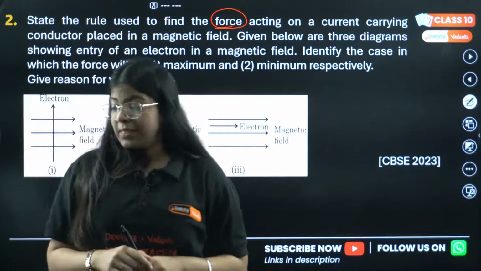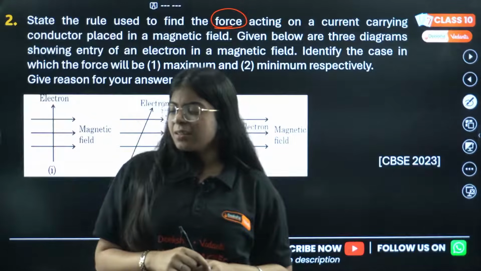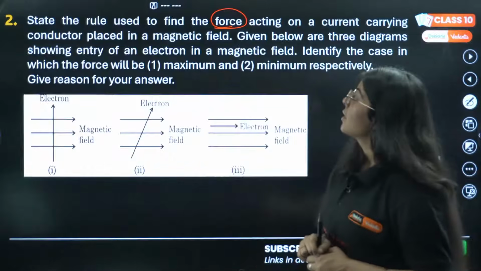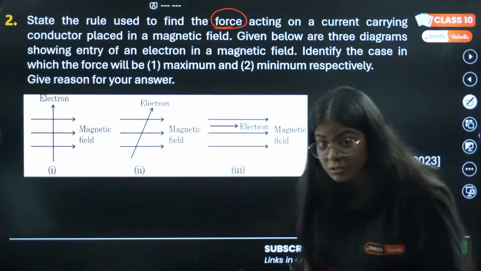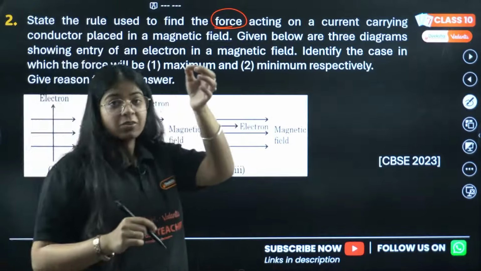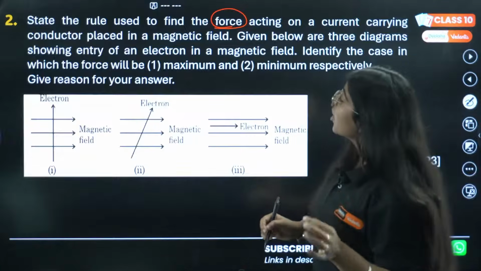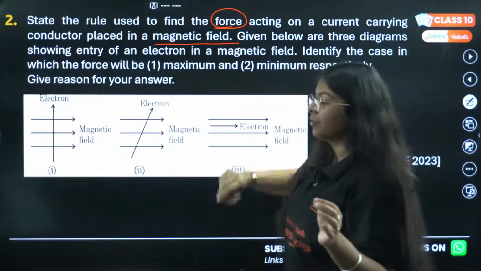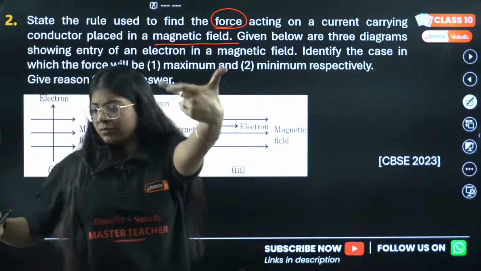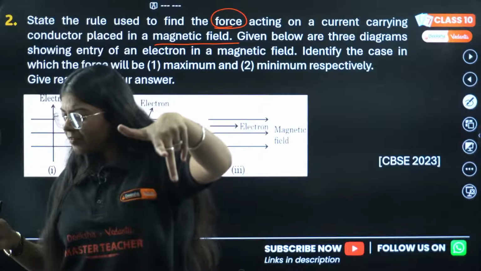Rohit is saying right hand thumb rule. I want you to think again. See, state the rule used to find the force. We are finding force here. Force is the keyword. To find the force on a current carrying conductor placed in a magnetic field, it's this rule. All of them have said right hand thumb rule.